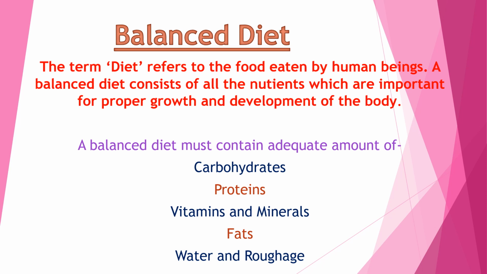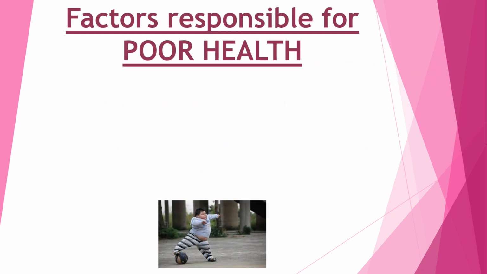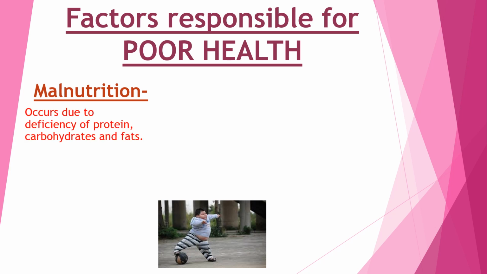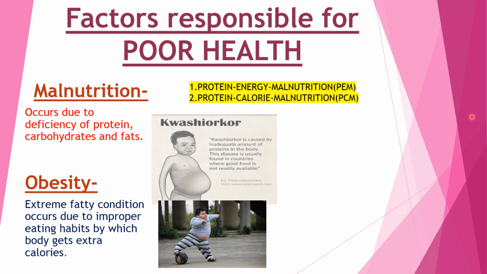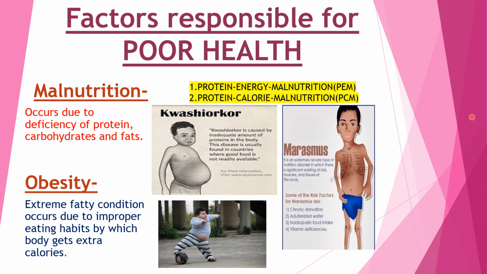Okay, now coming to the next part. In the next part we will study some poor health conditions or diseases. We will study malnutrition, and the two main conditions are malnutrition and obesity. So what is malnutrition? Malnutrition occurs due to the deficiency of proteins and carbohydrates.